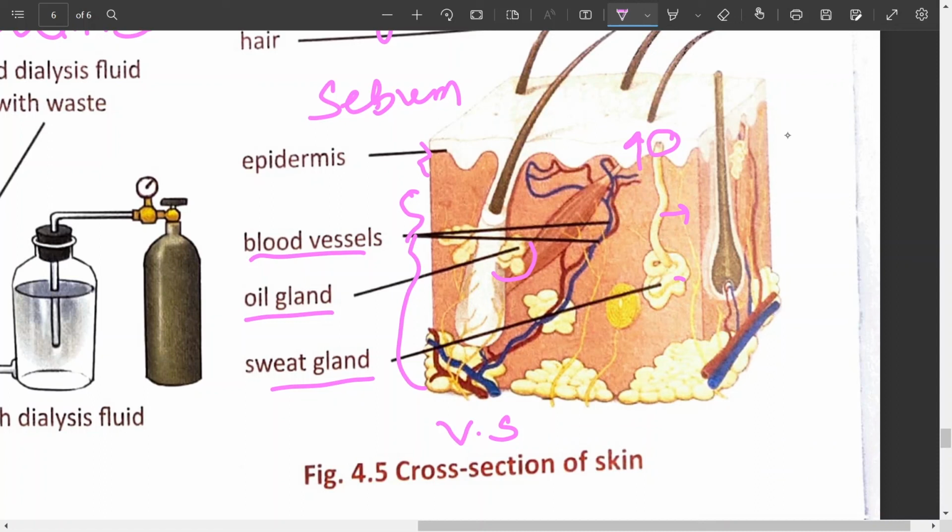It prevents the entry of most substances into the body. No substance can enter into the body because of the presence of this oily secretion, and it also prevents the loss of water from the body. It keeps the skin soft because it is oily in nature. Skin is kept soft.